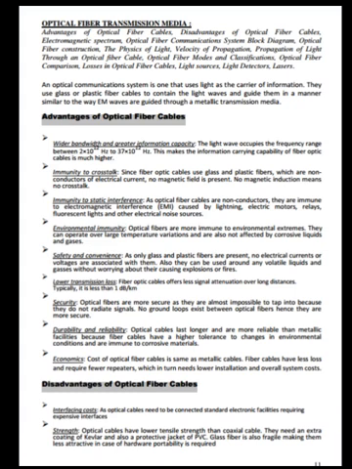Immunity to crosstalk. Since fiber optic cables use glass and plastic fibers, which are non-conductors of electrical current, no magnetic field is present. No magnetic induction means no crosstalk. Immunity to static interference. Optical fiber cables are non-conductors. They are immune to electromagnetic interference caused by lightning, electric motors, relays, fluorescent lights, and other electrical noise sources.